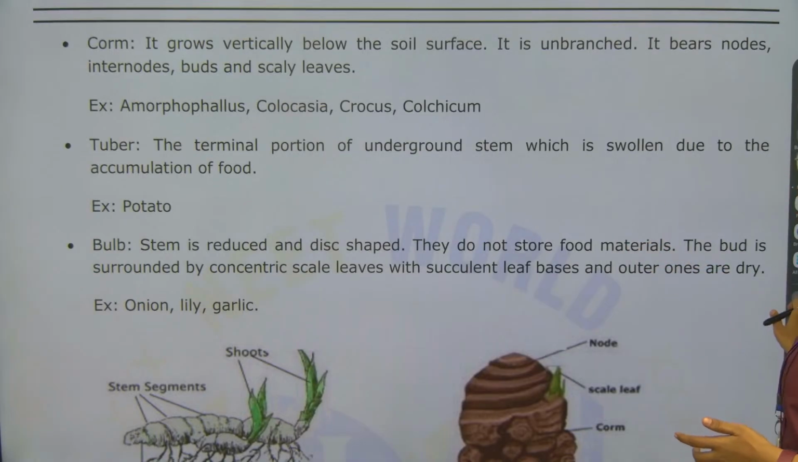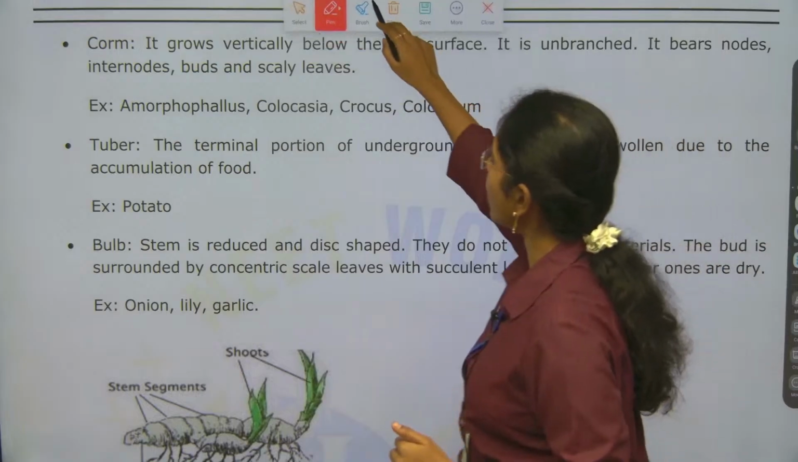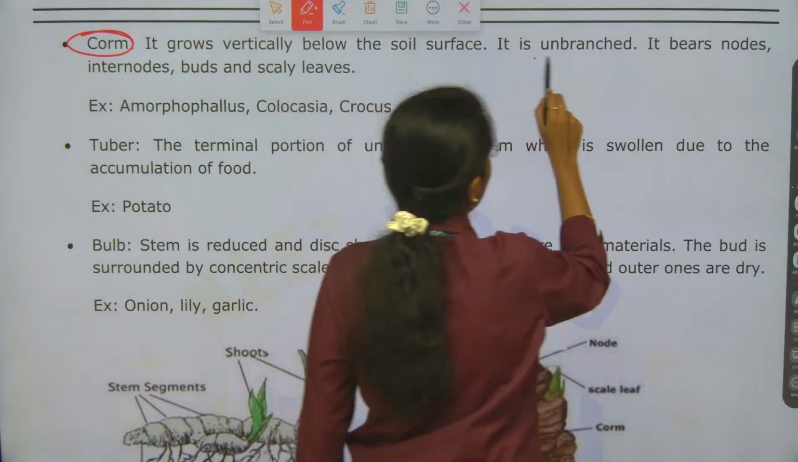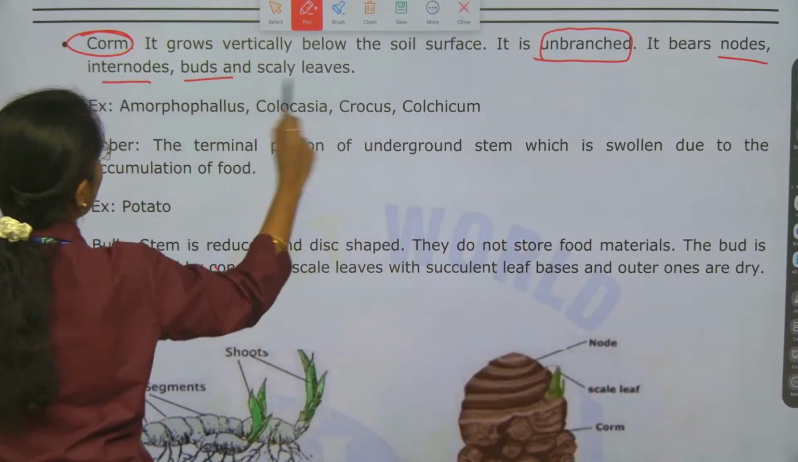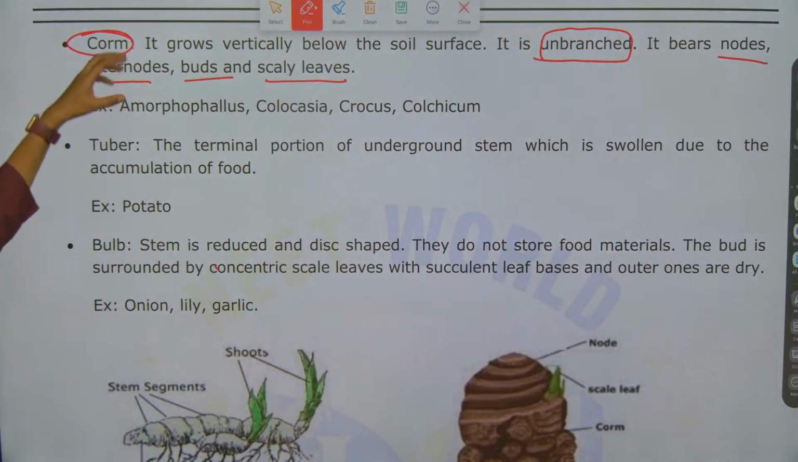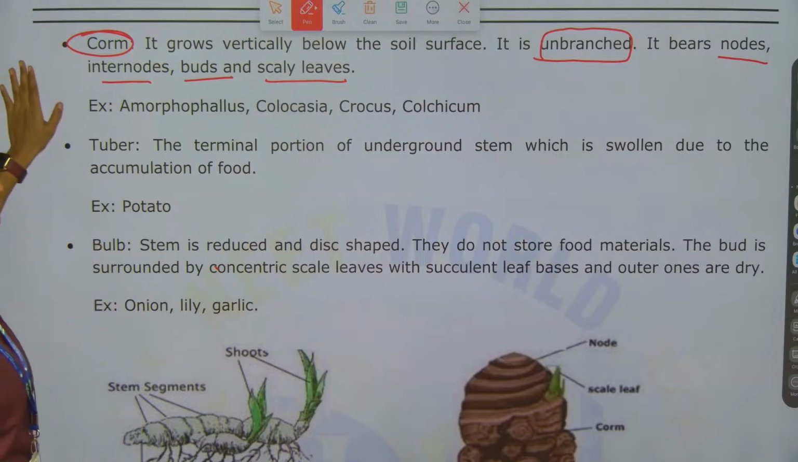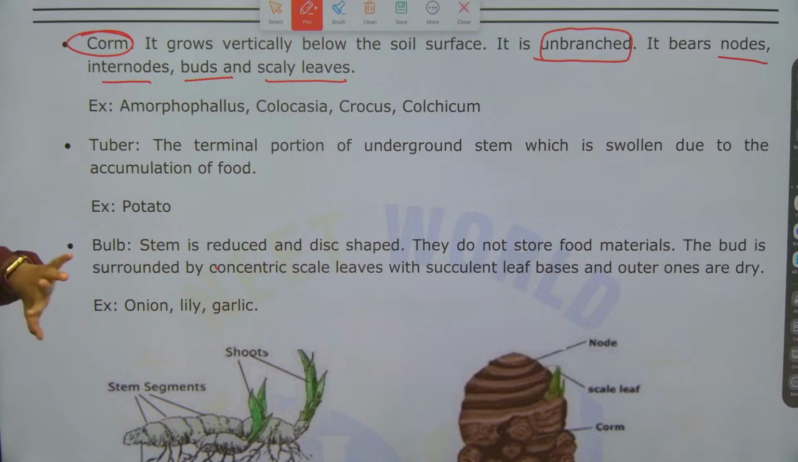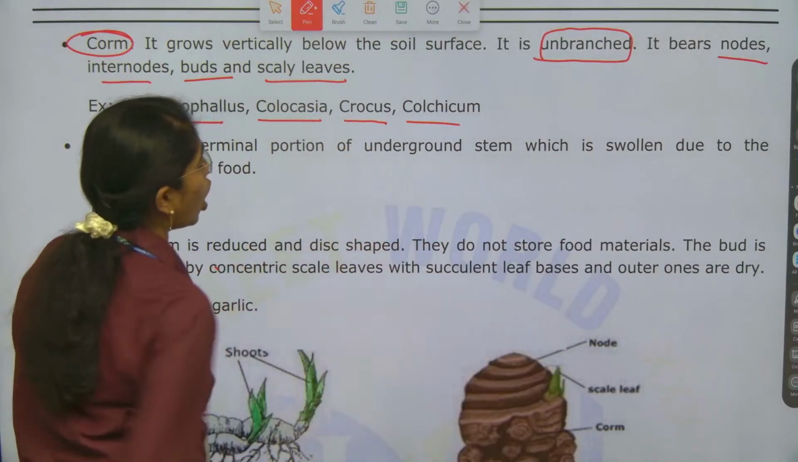Next, corm. Here, if you see, it grows vertically below the soil surface and it is unbranched. Corm type of stem modification is unbranched. It bears nodes, internodes, buds and scaly leaves. This grows vertically down to the soil surface and it is unbranched, and as I told you, all types of modifications will bear nodes, internodes, buds and scaly leaves. Examples of this corm type are Amorphophallus, Colocasia, Crocus and Colchicum.